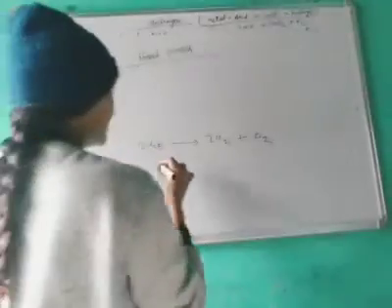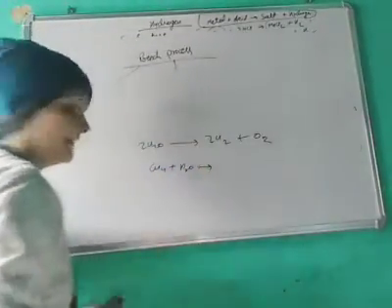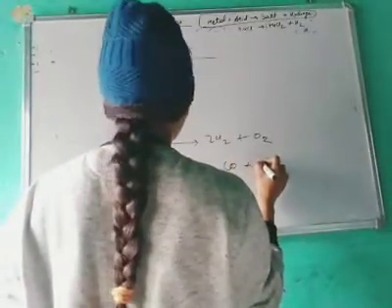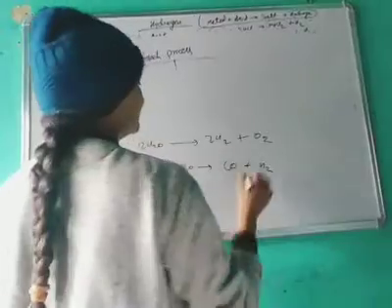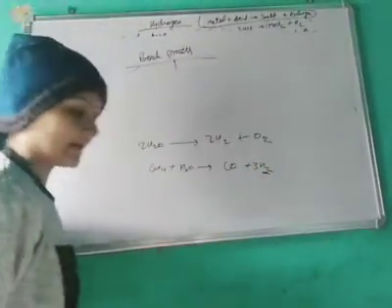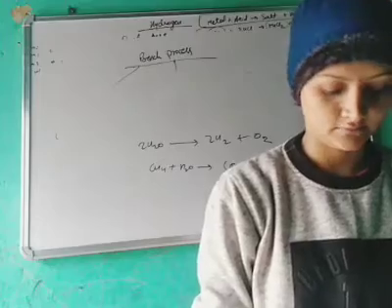CH4 will react with H2O, and it will give you CO plus 3H2. Here hydrogen gas and carbon monoxide gas will be evolved. So this is how industrial methods are done.